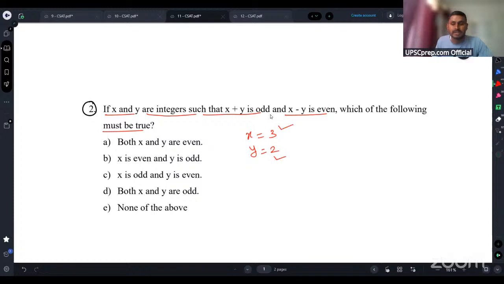Only in that case will we get x plus y, which is basically 3 plus 2, which is odd, and the summation will be 5. And x minus y will be basically what? 3 minus 2, so it is 1. So again it is odd. So basically, is it possible to have odd and even at summation? In this case, guys, is there any possibility to have x plus y as odd and x minus y as even?